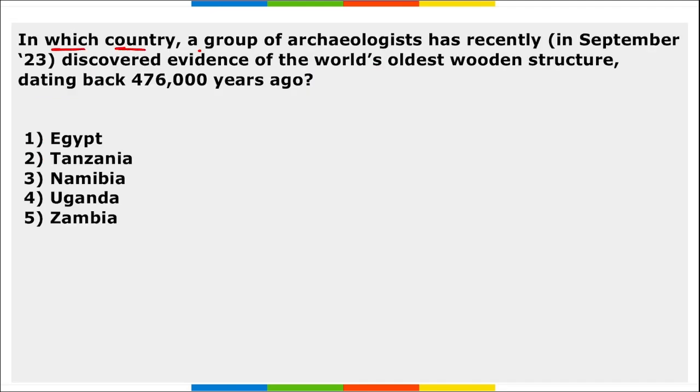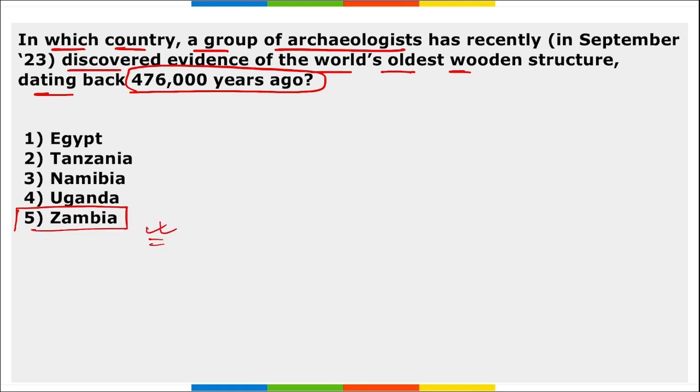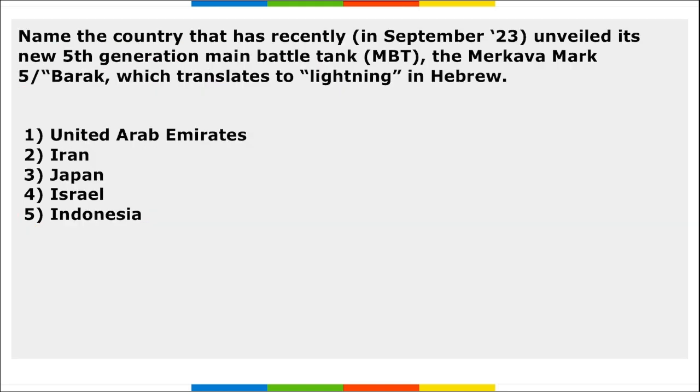Next, in which country has a group of archaeologists recently discovered the evidence of the world's oldest wooden structure dating back 4,76,000 years ago? So it is Zambia. Right? Zambia is the country where archaeologists recently discovered evidence of the world's oldest wooden structure that was dating back to 4,76,000 years. Right? Mark this.